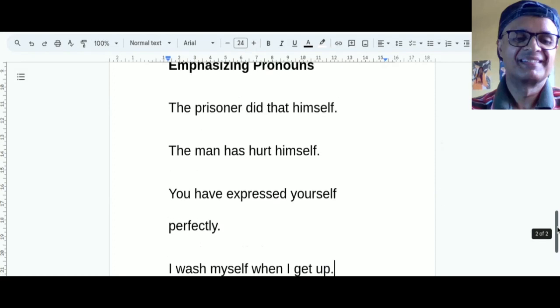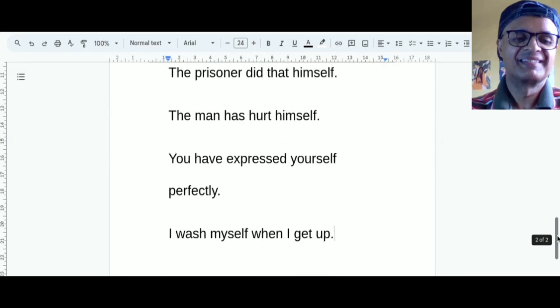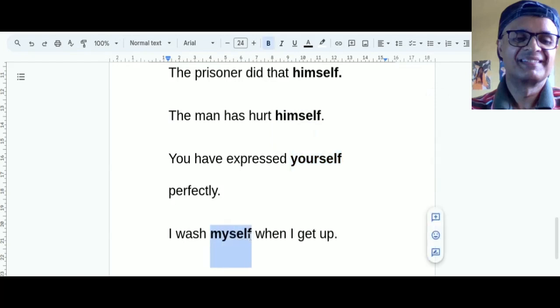Now here, in these examples, as reflexive when they are objects of a verb but refer to the same person as the subject of the verb, right? The prisoner did that himself. Actually, this himself is object to the verb did. Hurt is the verb, therefore himself is again an object. Express is the verb, then yourself is the object, and wash is the verb, therefore myself is the object.